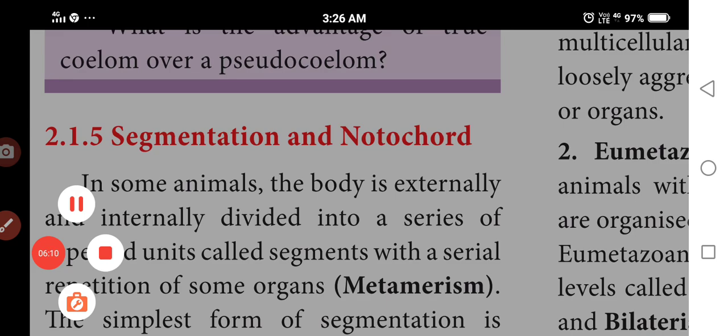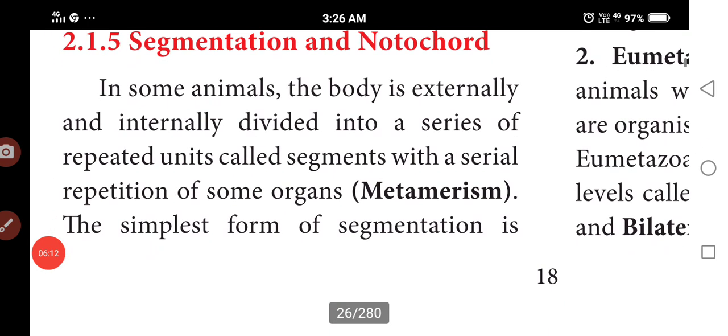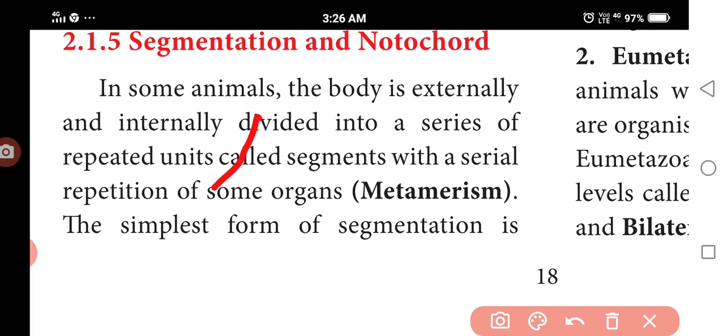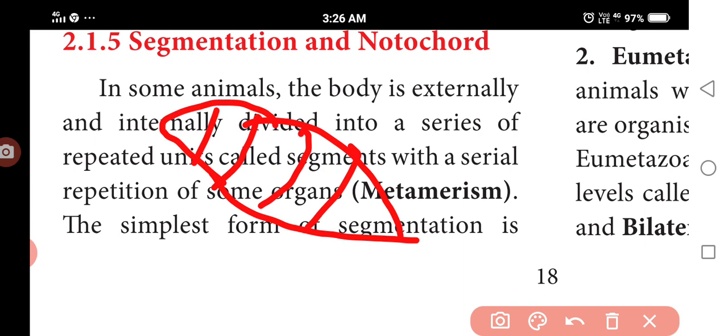So next one is the segmentation and notochords. Segmentation, do you know this? So you have to see the cockroach. After removing the wings, you have to see that there are some segment-like stretches. Segment-like stretches, that is the segmentation.